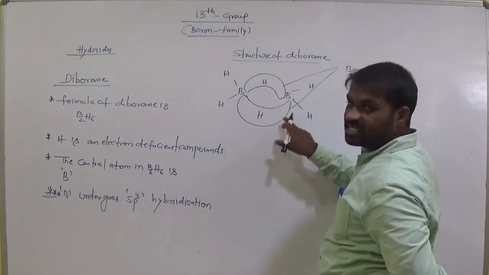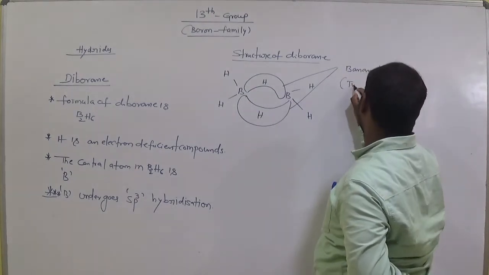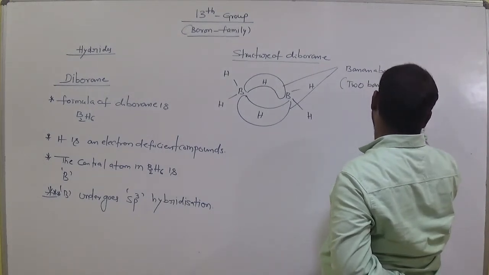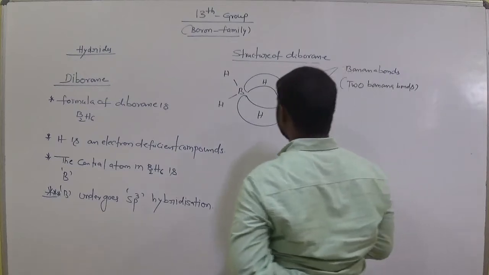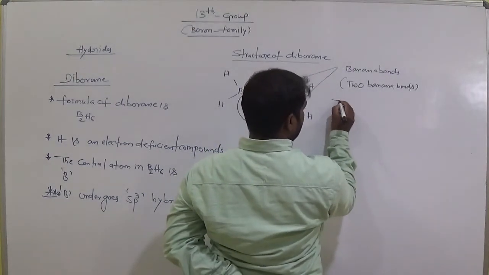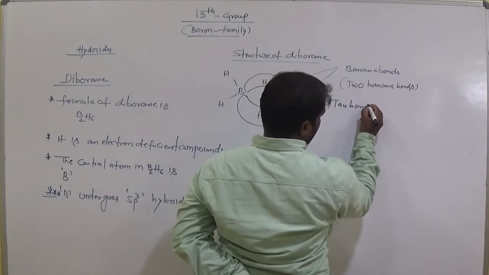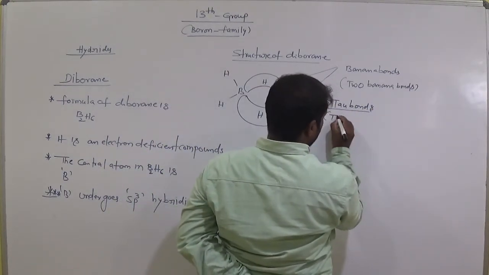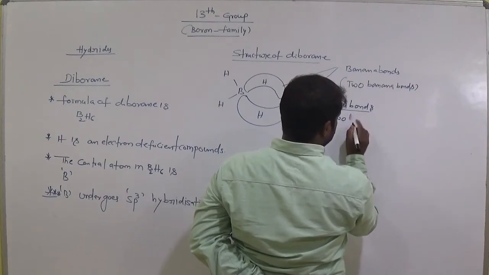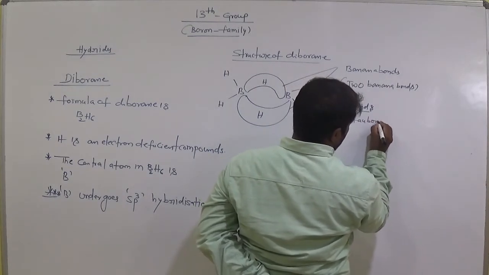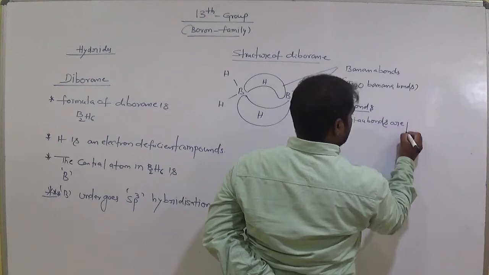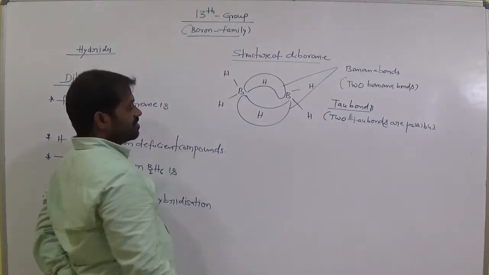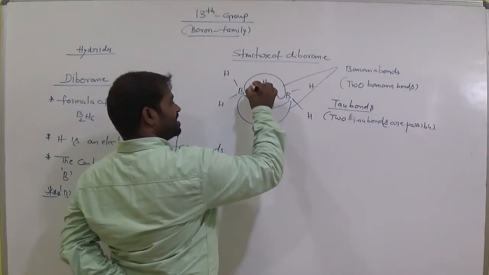This is one banana bond, this is one banana bond. Totally two banana bonds are there. Okay, clear? And we also call these tau bonds. Two tau bonds are possible.